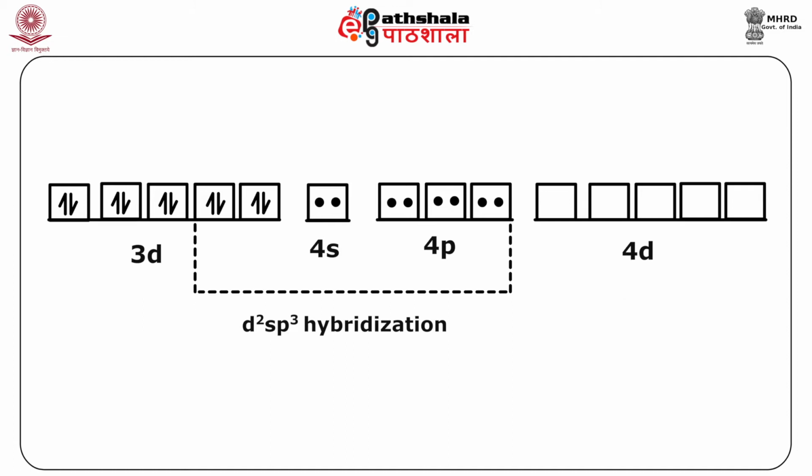And to occupy the 6 electron pairs provided by the 6 carbon monoxide ligands, we need 6 free orbitals. So after the first 3 3d orbitals, the hybridization of the 6 metal orbitals would be like this: 2 3d, 1 4s, and 3 4p orbitals will combine to provide a hybridization of d2sp3.